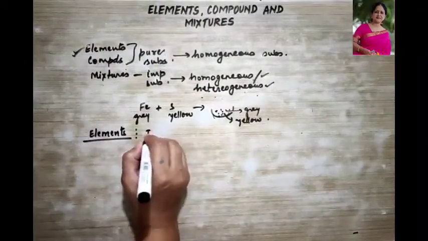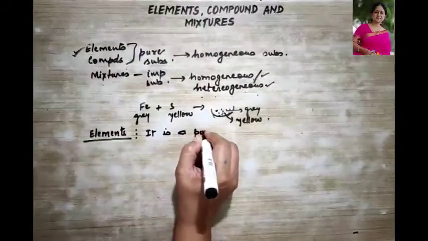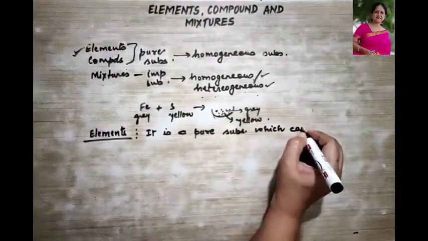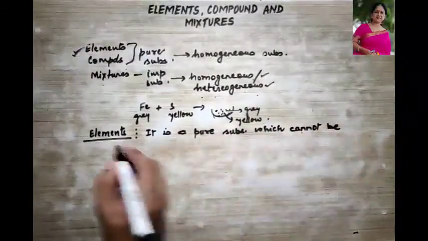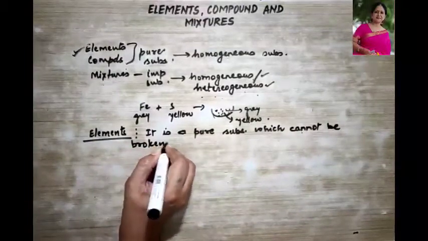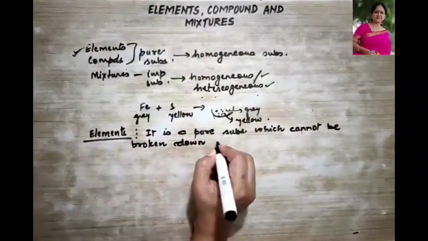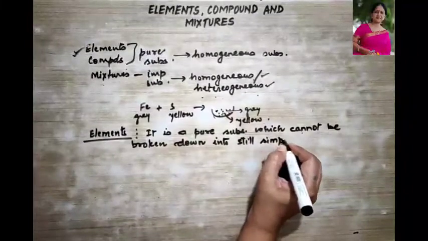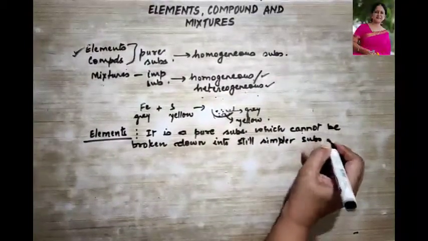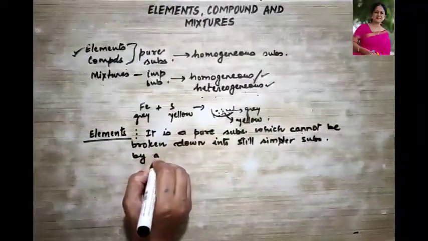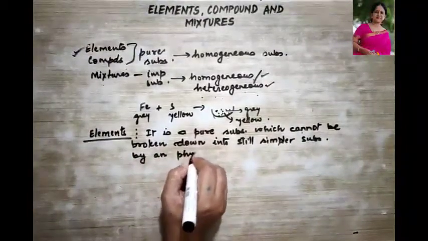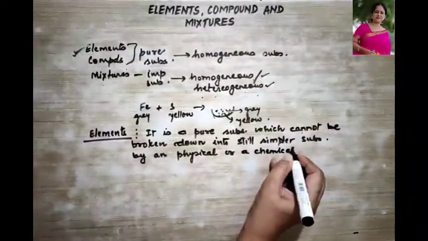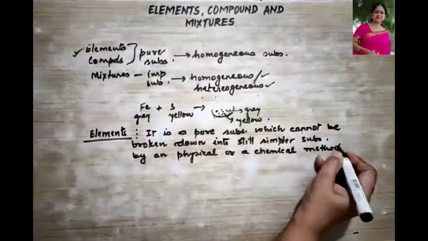So I'm writing it down over here. It is a pure substance which cannot be broken down into still simpler substances by any physical or chemical method. Is this point very clear?